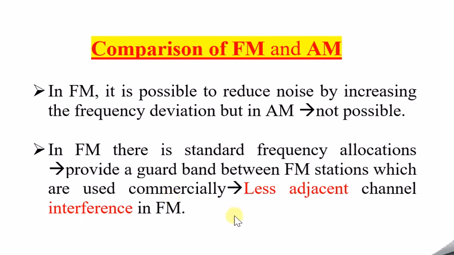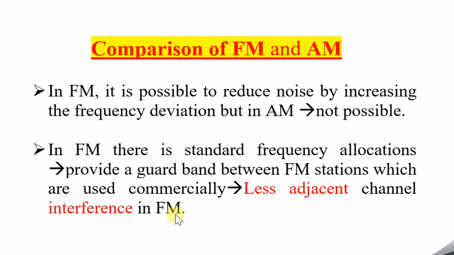But in the case of an AM signal that is not possible, because there is less adjacent channel interference in FM, but in AM there will be interference. If we want to send different AM waves, there is no guard band. There is no band concept itself in AM wave, because we are only changing the amplitude, and some of the time the amplitudes may interfere. So there will be less adjacent channel interference in FM, whereas there will be more interference in AM.